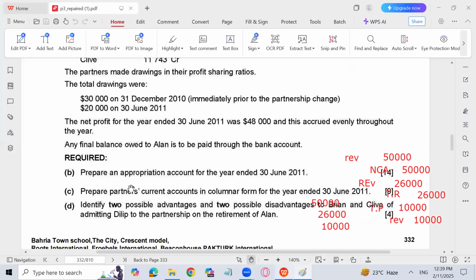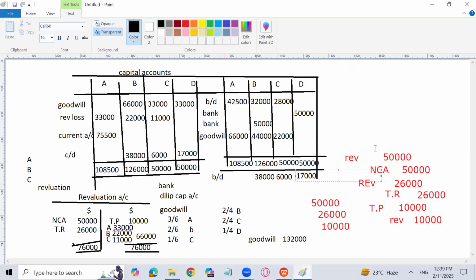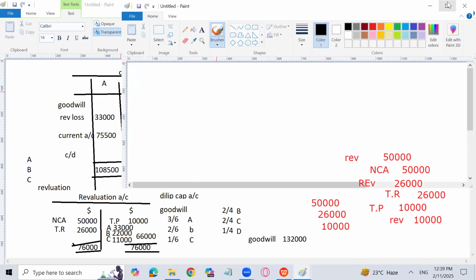So now let's prepare the partners' appropriation account and prepare the current account in column form for the year ended 30th June 2011. So first of all, let's prepare the partnership appropriation account. And the current account is quite easy, but we have to do it separately.